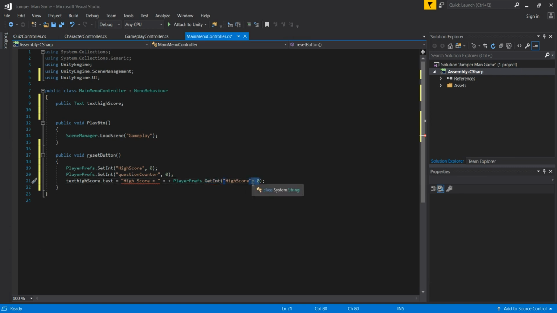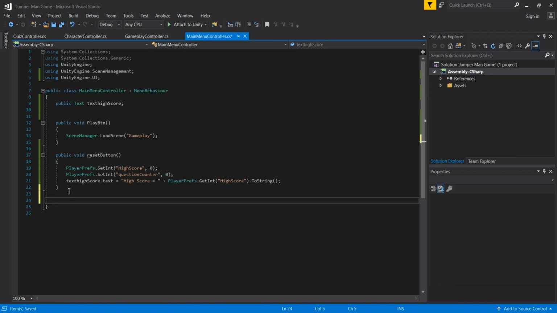We do not have a second parameter, but at the end we have a ToString, because as I said, this line of code will make us transfer this high score as an integer to the graphical user interface so we can see that high score on the screen. And yeah, that is that, guys. Now we are going to delete this equal sign because it gives us an error. I made a mistake here.